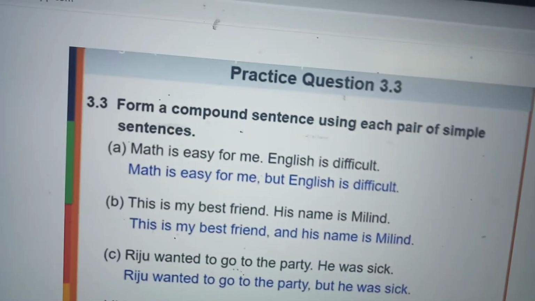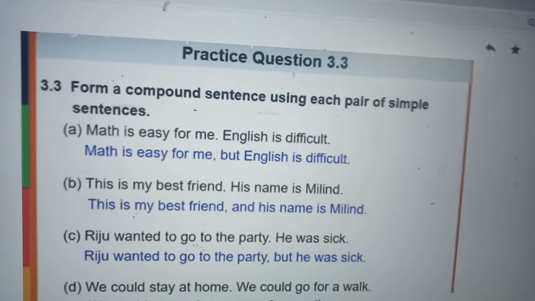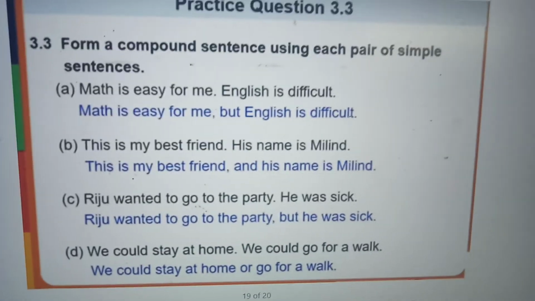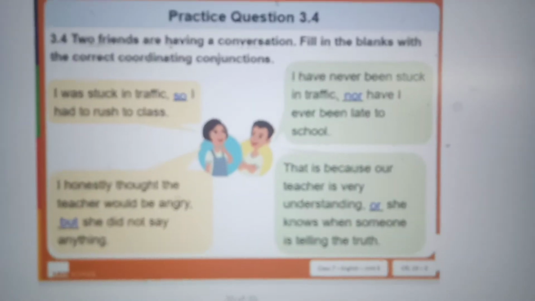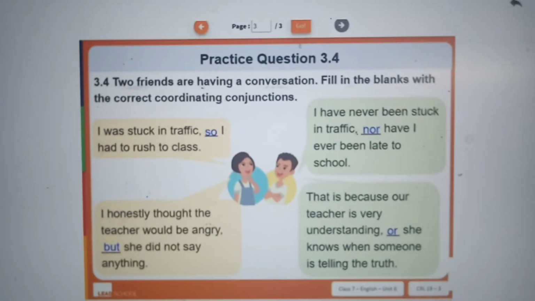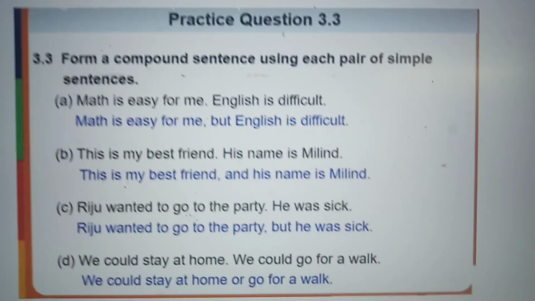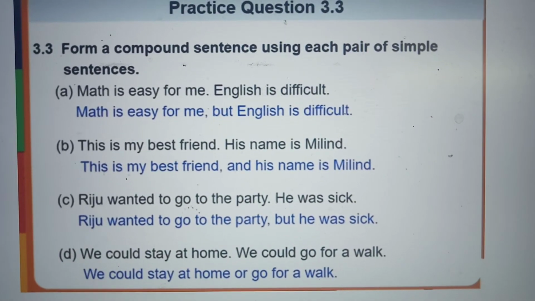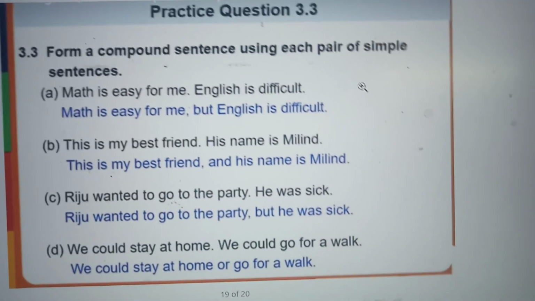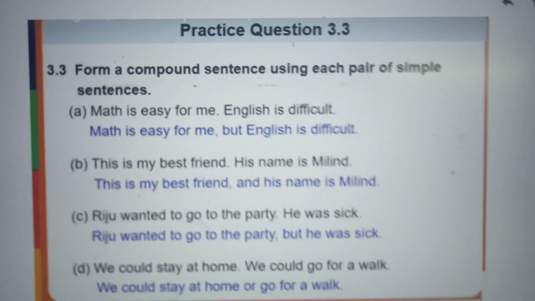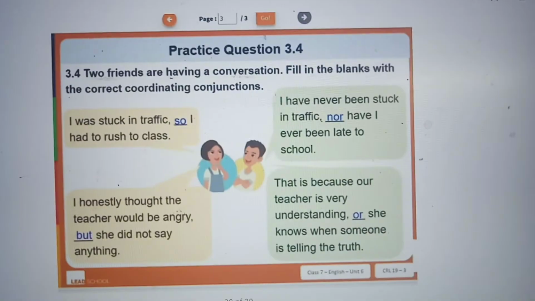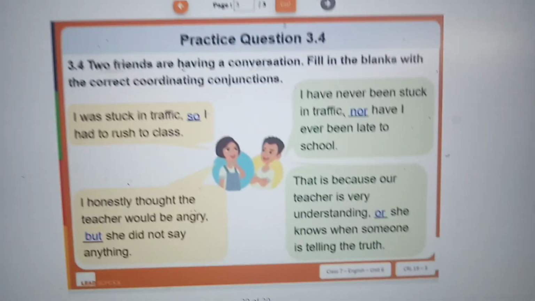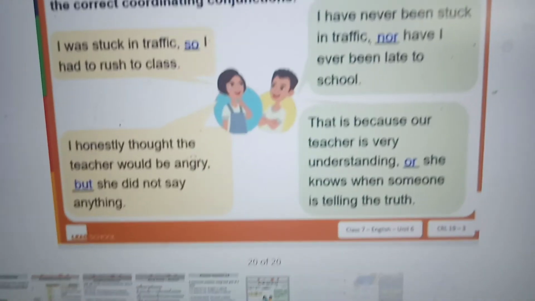Same thing, using this FANBOYS, you can make a compound sentence. Next is, you can just note down how to make a compound sentence. Okay. Contrast irundhaa but use panna. Same like things are there. And two friends are having a conversation. They are giving a conversation here.